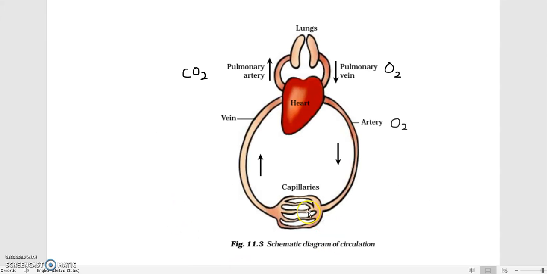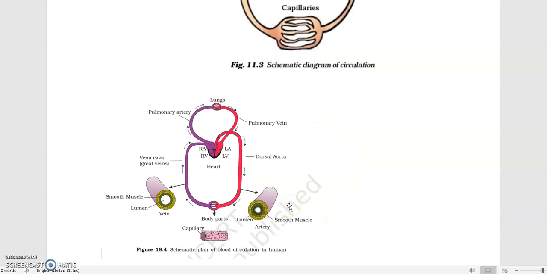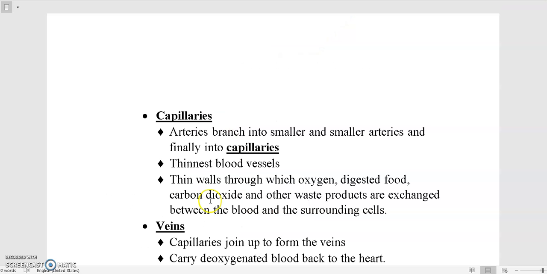If you can see here, this whole red part is capillaries. Some of the part is red, so it is oxygenated blood, and this blue part is deoxygenated blood. So we can say that thin walls allow oxygen, digested food, carbon dioxide and other waste products to be exchanged between the blood and the surrounding cells.